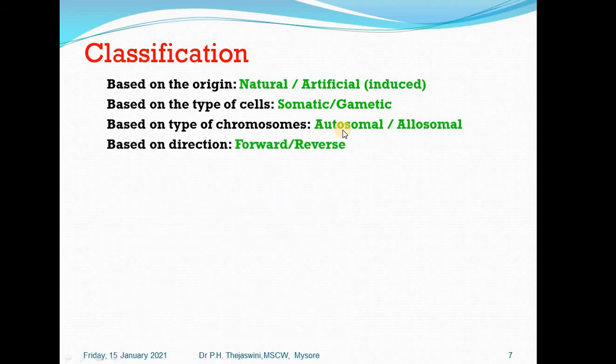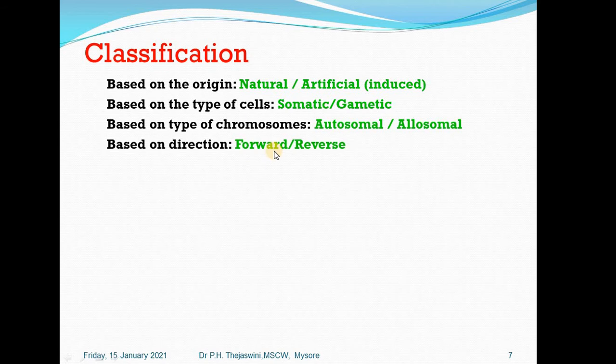So the next one is classification of mutation based on the direction. One is forward mutation, the second one is reverse mutation. Already I have told you that any native genotype which is observed before undergoing mutation is called the wild type. If there is any alteration in the genetic makeup of the wild type, then it results in the formation of a mutant. So from wild to mutant is called forward mutation.